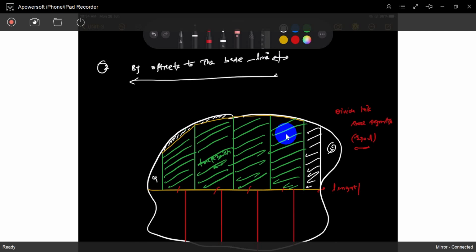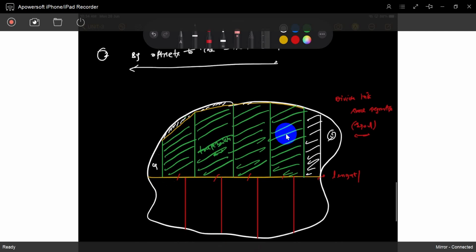Approximate methods, everything is an approximate method. So how can we include this? Starting and ending offsets are not there. If at the starting and ending you feel some offsets are there, if you see, this is an offset, some distance. Starting and ending, those are the complications. Some complications are arising.